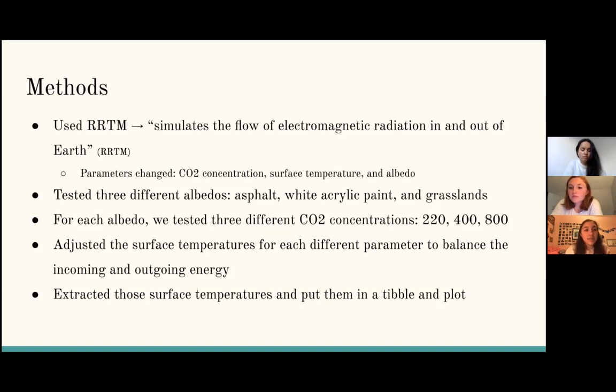We tested 3 different albedos: asphalt, white acrylic paint, and grasslands. The reason we chose these albedos was because we wanted to investigate the urban heat island effect under different carbon dioxide conditions. And asphalt is the most common surface used for roadways in cities, which is what contributes a lot to the heat island effect.